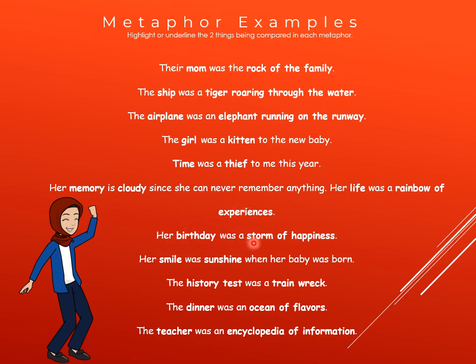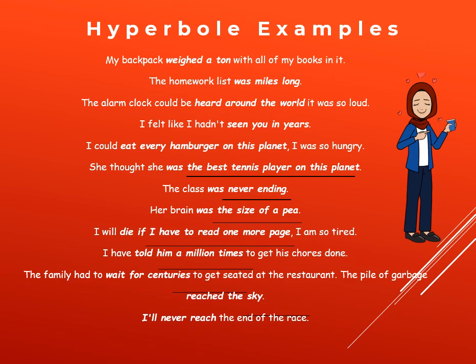Her birthday was a storm of happiness. Her smile was sunshine. The history test was a train wreck. The dinner was an ocean of flavors. The teacher was an encyclopedia of information. So, metaphor, we are going to compare the two things without using as or like. Thank you. Now the hyperbole.